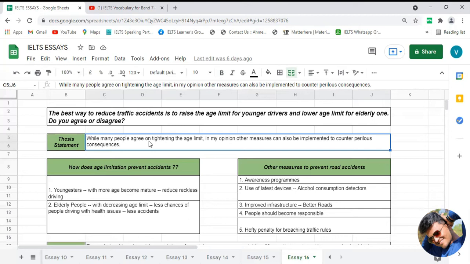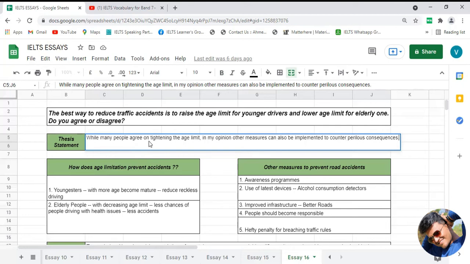Now, if I rewrite my thesis statement based on that understanding, then it is something like this. While many people believe that changing this age limit can solve the problem of traffic accidents, in my opinion, other measures can be implemented to counter perilous consequences. Perilous means dangerous consequences of these traffic accidents.